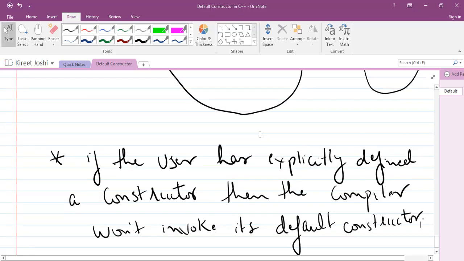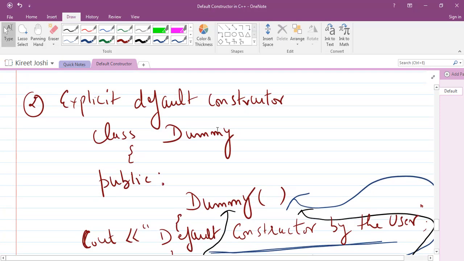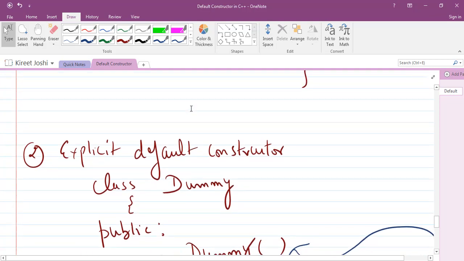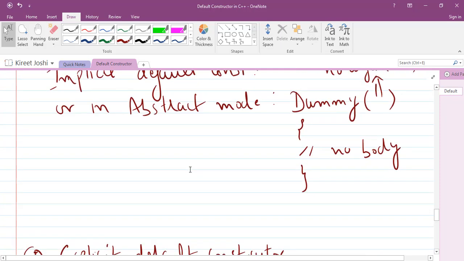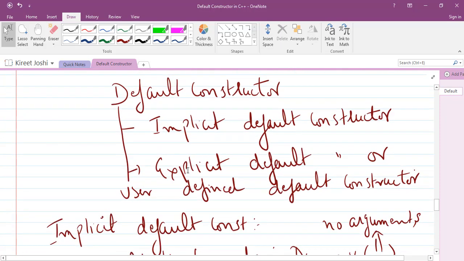So I hope now this is clear to you, that there are three types of constructors: the default constructor, parameterized, and copy. The default constructor, which is our topic today, is further classified into an implicit default constructor and an explicit default constructor. In the implicit default constructor, we are not creating any constructor. The constructor is in hidden mode. It is present throughout the program, and the user is not able to see it. It is the responsibility of the compiler to invoke it. It doesn't have any argument and doesn't have any body.